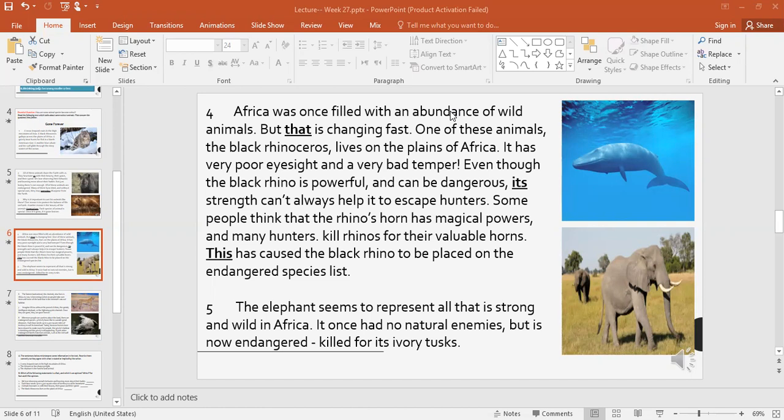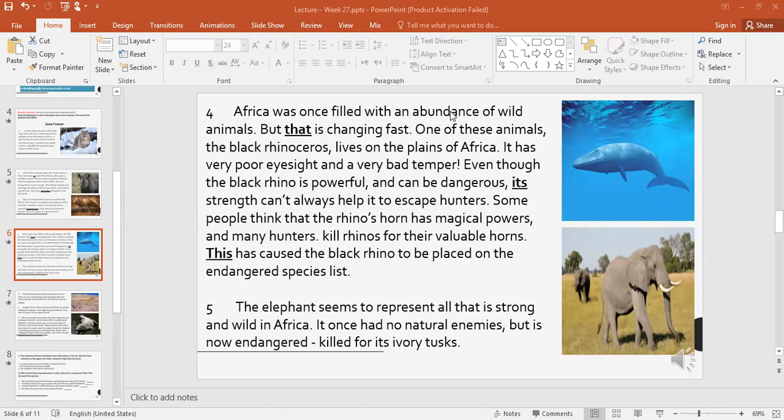Even though the black rhino is powerful and can be dangerous, its strength cannot always help it escape hunters. Some people think that the rhino horn has magical power, and many hunters kill rhino for their valuable horns.